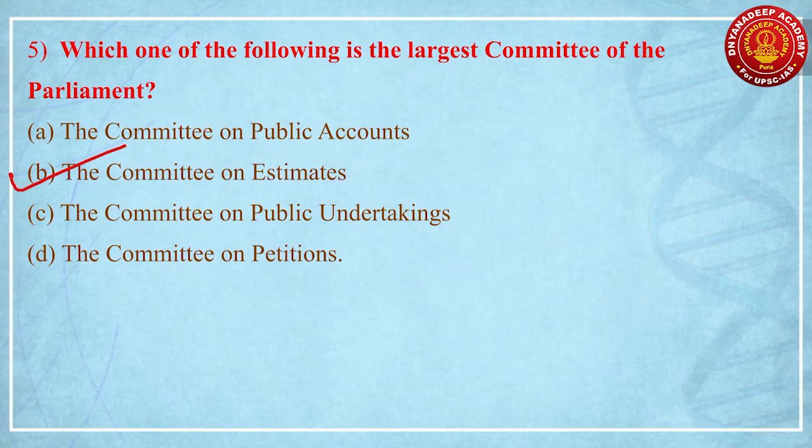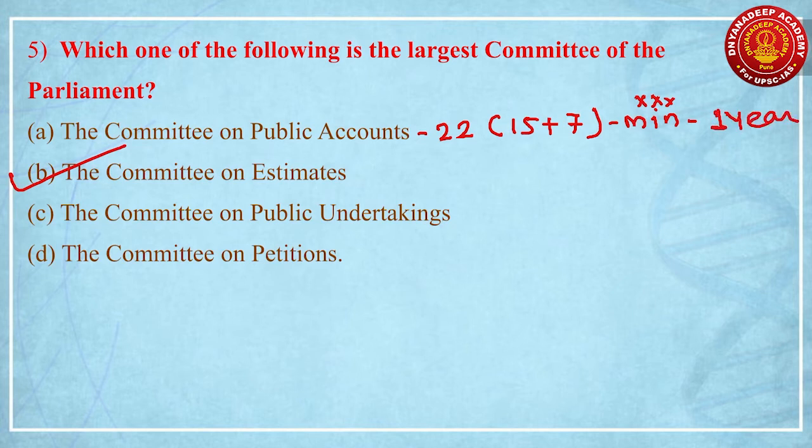Here remember, the Committee on Public Accounts, which is also called PAC or the Public Accounts Committee, is composed of a total of 22 members. Out of these 22 members, 15 members are from Lok Sabha and 7 members are from Rajya Sabha. A minister is not allowed to be a member of this Public Accounts Committee, and the tenure for the members is 1 year, right? Then the Estimates Committee. Remember, it is composed of 30 members. All members are from Lok Sabha, a minister is not allowed to be a member of the Estimates Committee, and the tenure of the members is 1 year.